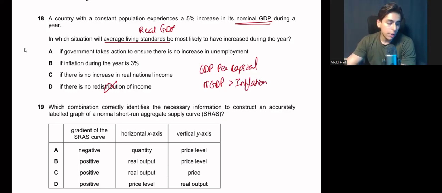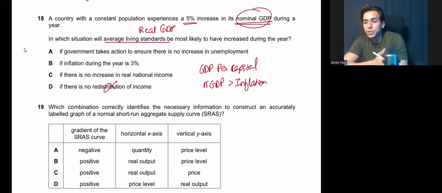Now let's take a look at the options again. If government takes action to ensure there is no increase in unemployment, it means that you are still focusing on 5% GDP only, and that is nominal GDP.